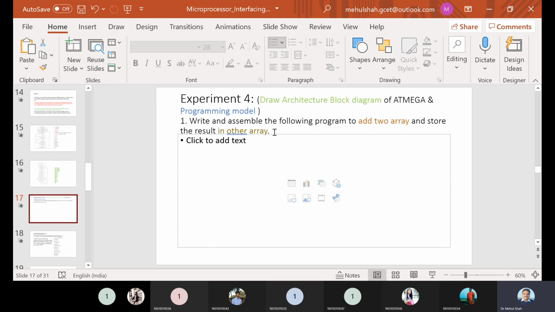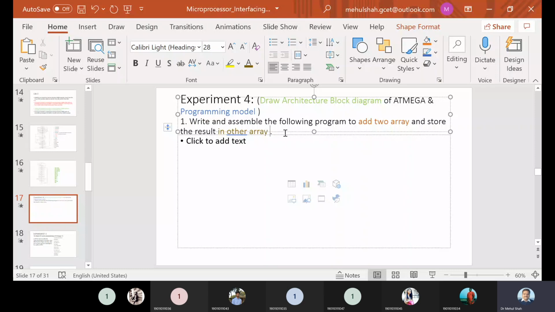Now this program can be done in two ways. Just add two arrays, meaning the first number of the first array should be added with the first number of the second array, and store the answer in the third array. And the answer should also take care of the carry if there is one, so including carry.